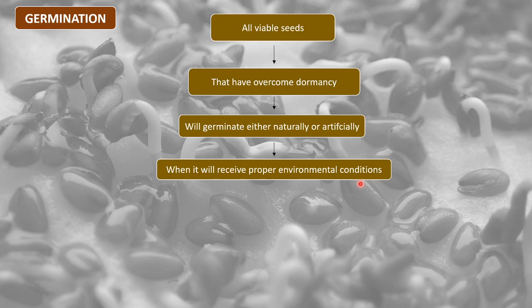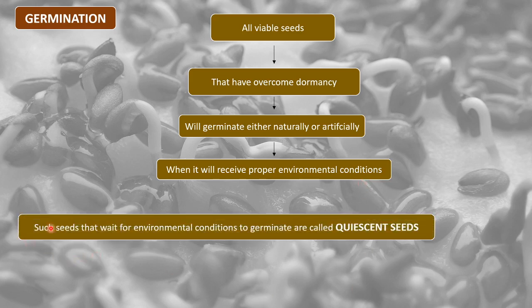And by germination we mean that the seedling, the embryo, needs to come out of the seed. Inside the seed there is an embryo which has to come out to become a new plant. So that process is called germination.